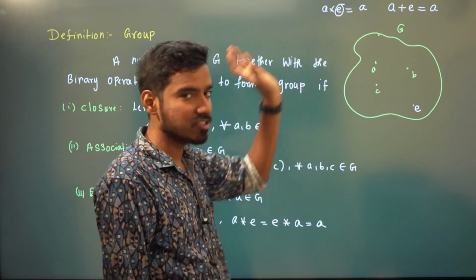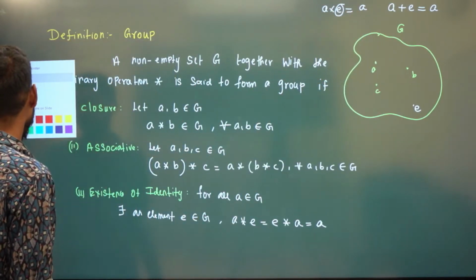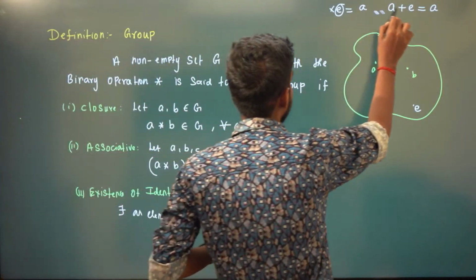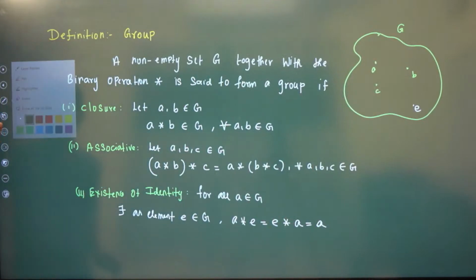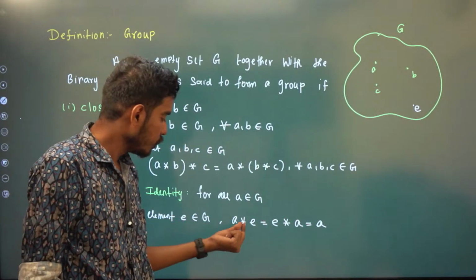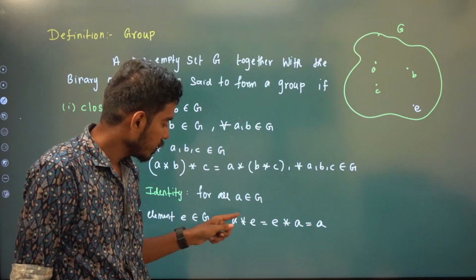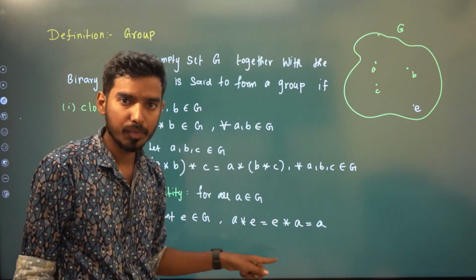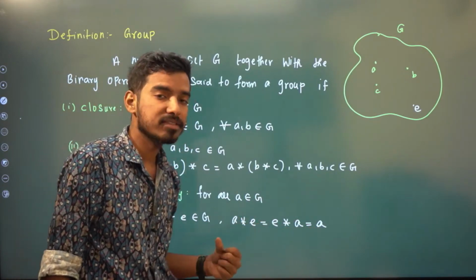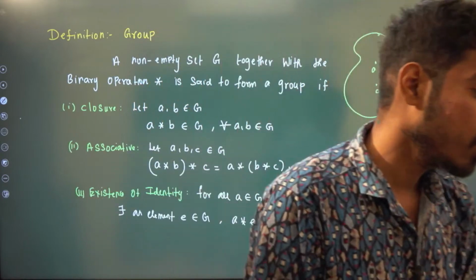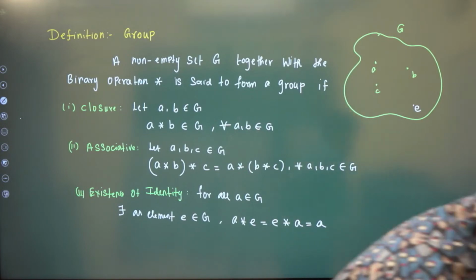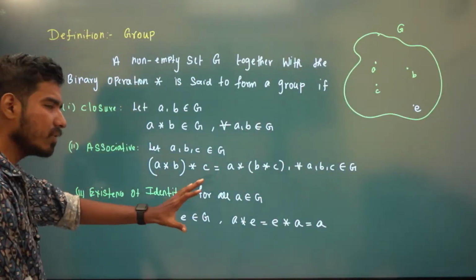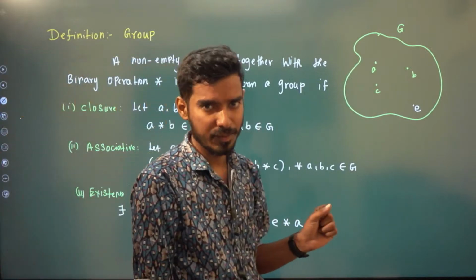Okay. We will discuss this more later. So whatever element A you take, if you perform the operation with E, it has to give A again. Then this E is called the identity element, right? The identity element will be unique. I'll give you more examples so that you will have more clarity, right?